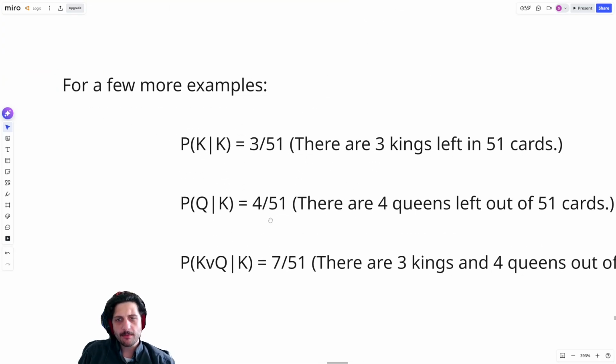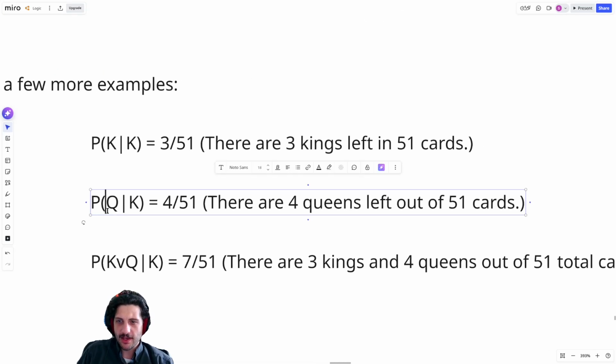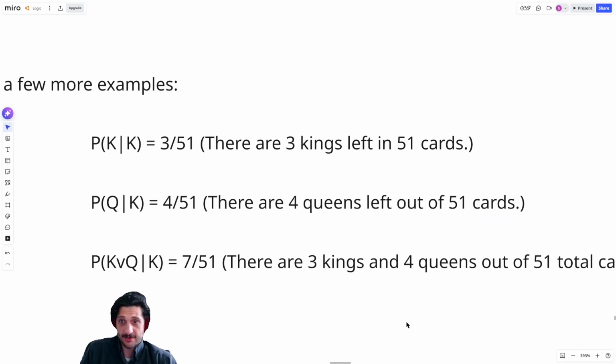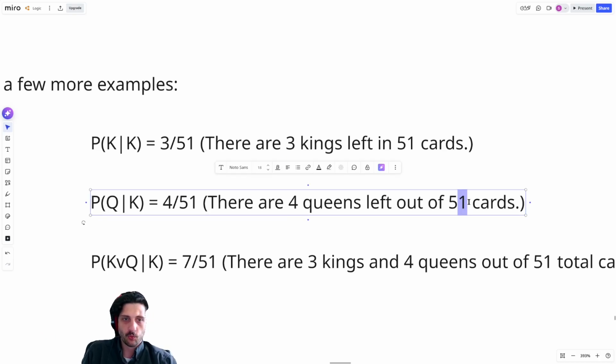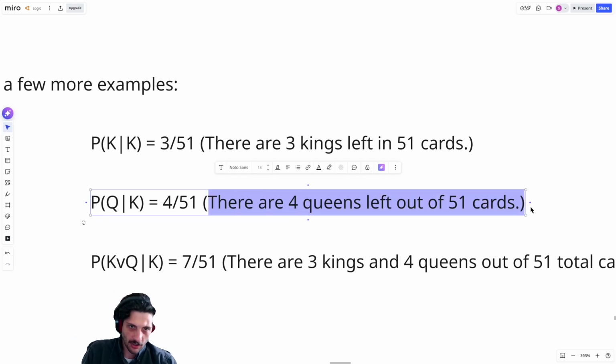A common mistake, by the way, is for these sorts of things, if I ask like the probability of a queen given a king, some people might say, oh, there's only 48 cards left because you just drew all the kings. But remember, given drawing a king doesn't mean you drew all of the kings. That just means you drew 1 of the kings. You know 1 king is missing and you're not even sure which one is missing. So that means we've lost 1 card and not 4 cards.